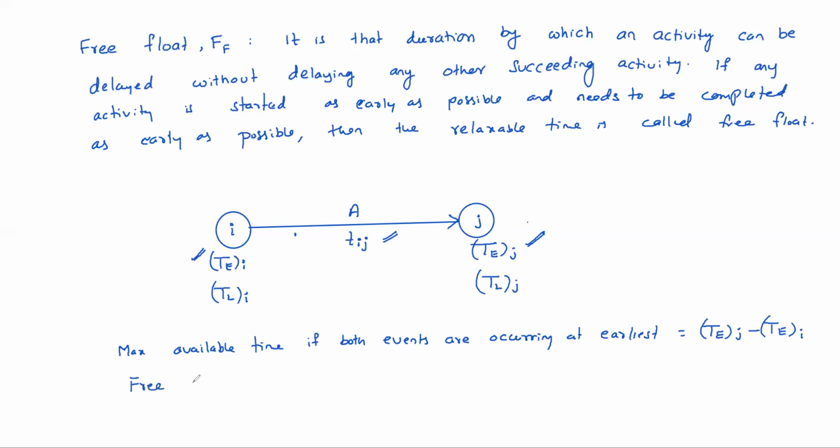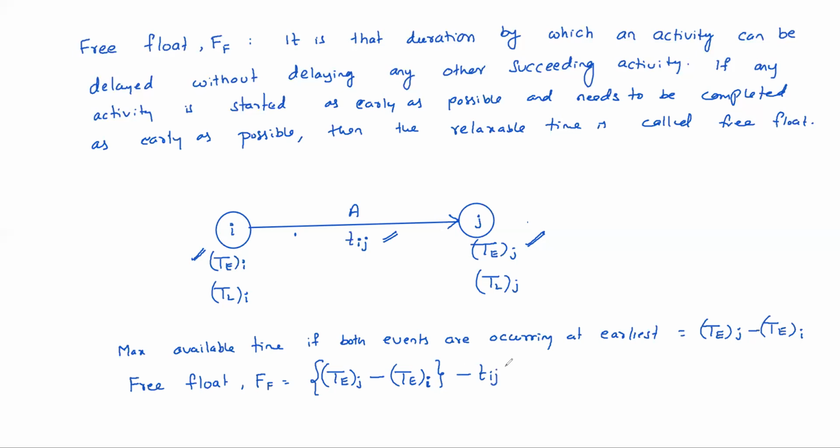So free float equals maximum available time, that is Te of j, head event earliest occurring time, minus tail event, I is the tail event, tail event's earliest occurring time, minus duration Tij.